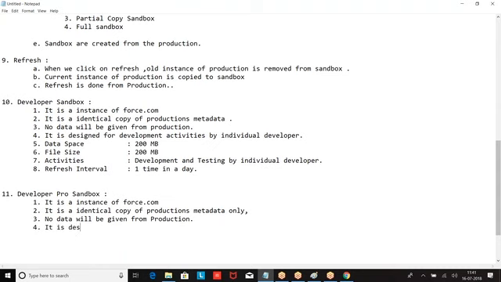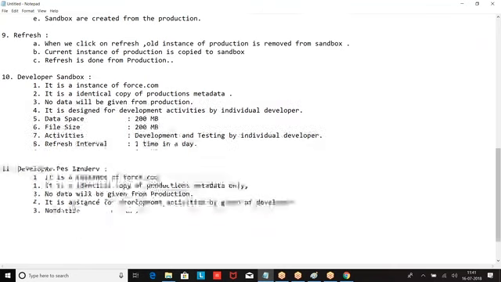It is designed for development activities by a group of developers. Then the data size: because we are going to join code from multiple sandboxes, the size has to be more. So 1 GB.